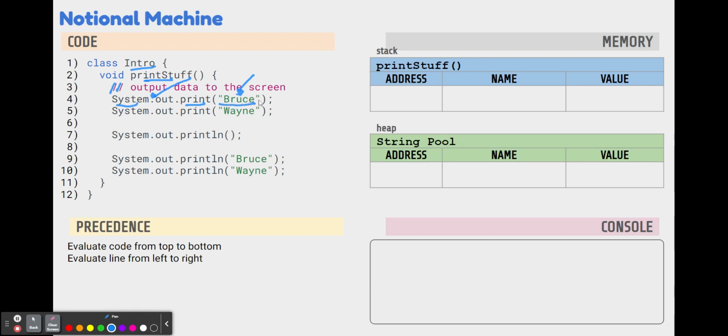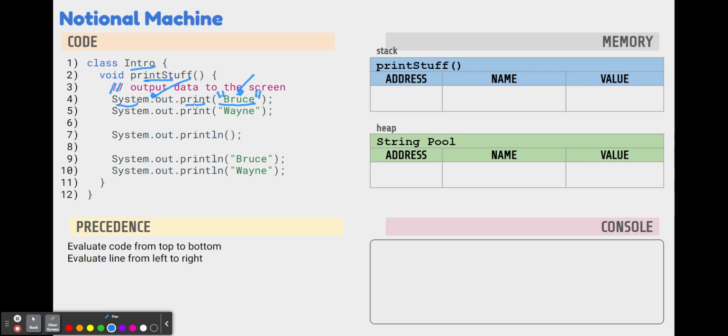And so we need to differentiate that English from the rest of the Java code. And that's why we put Bruce inside double quotes. By doing that, we're creating something called a string literal. And that's telling Java that this is not code that you should really try to interpret. This is just English words and characters and phrases that I'm bringing into the code.